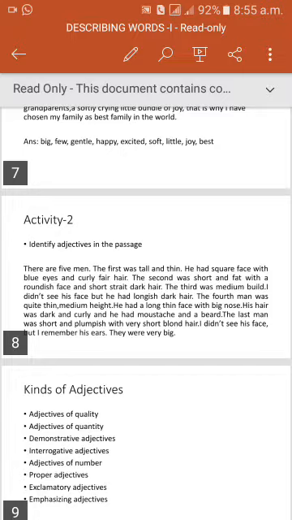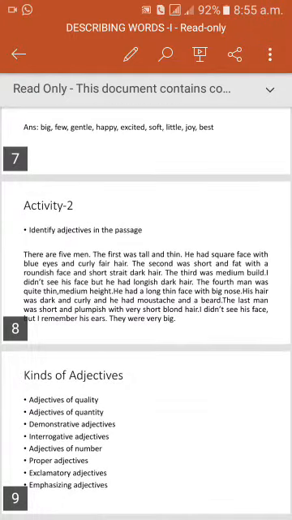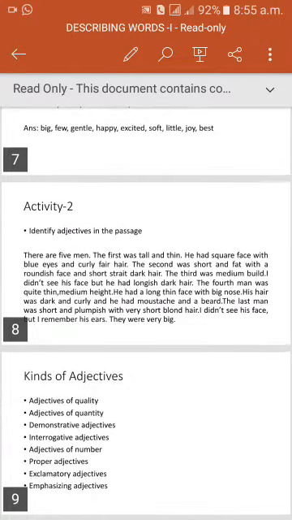The fourth man was quite thin, medium height. He had a long, thin face with a big nose. His hair was dark and curly, and he had a mustache and a beard. The last man was short and plumpish, with very short blonde hair. I didn't see his face, but I remember his ears. They were very big.